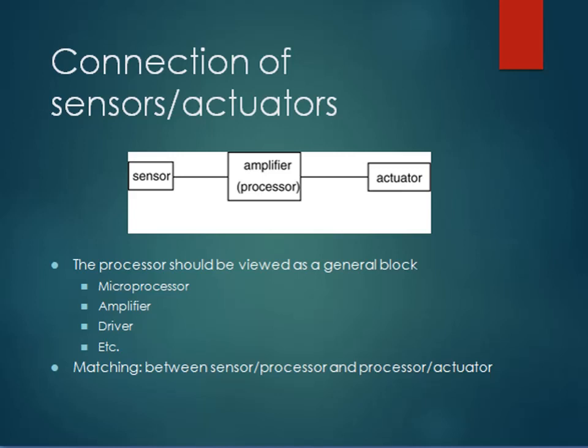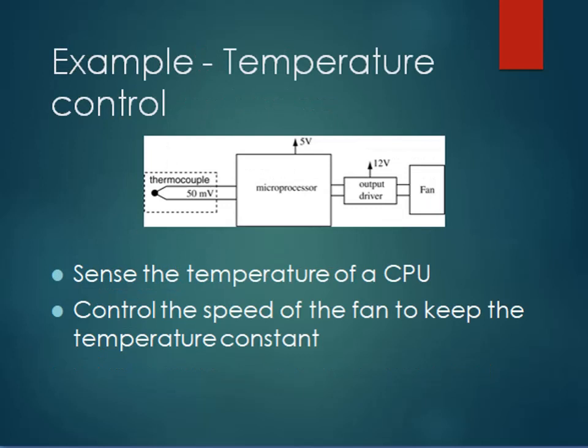Now there are different connections of sensors. In order to have a better interface, the sensor must first be connected to the amplifier, then the amplifier is connected to actuators. So this process should be used as a general block, which includes microprocessors, amplifier, driver, etc. And matching means matching between the sensor and the processors and actuators.